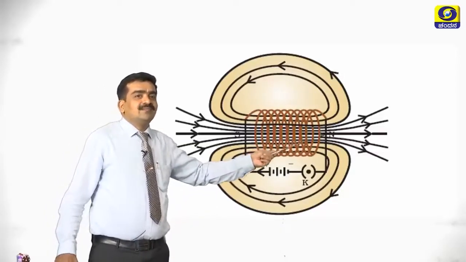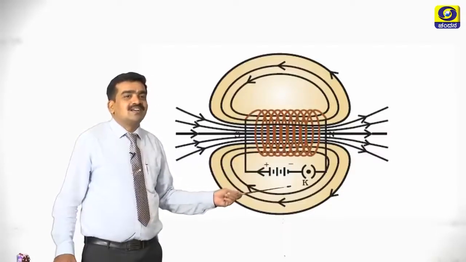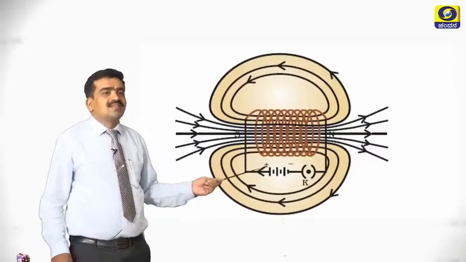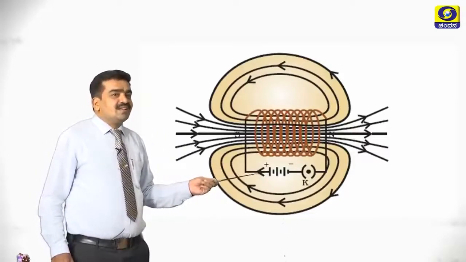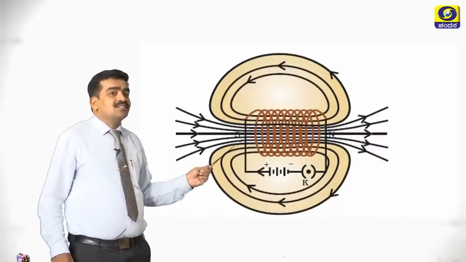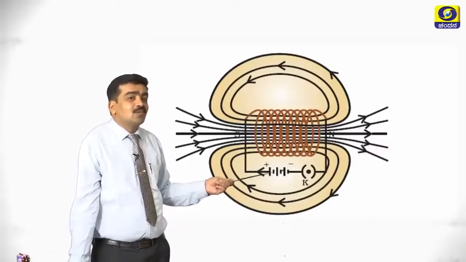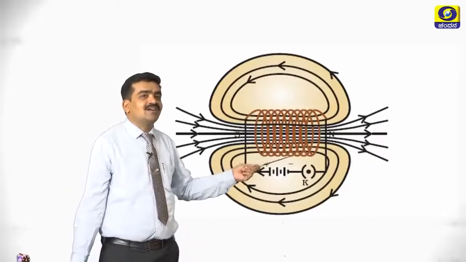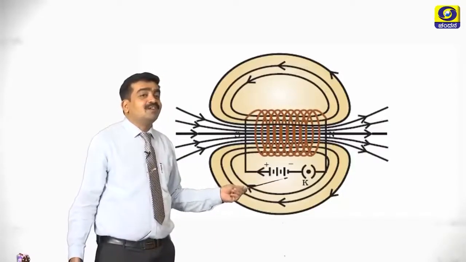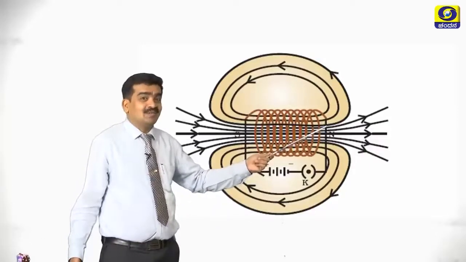Here see the direction of the magnetic field lines with respect to the direction of the current provided to the solenoid. When the end is connected to the positive terminal of the battery, it will be the south pole, and if the negative terminal of the battery is connected, it will be the north pole. You have to connect the negative terminal with the north pole, N to N. It is easy to remember.